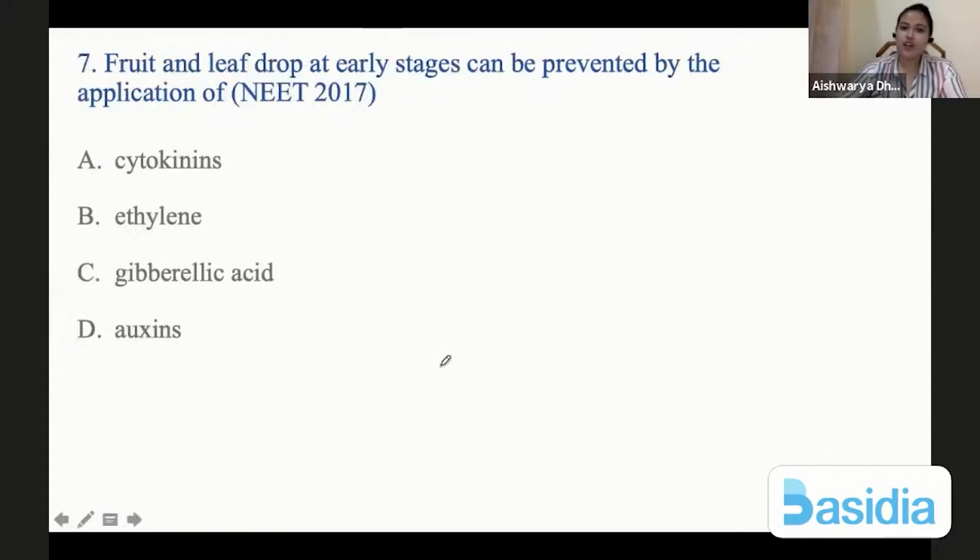Next, fruit and leaf drop at early stages can be prevented by the application of, direct question, auxins. Auxins delay premature falling of plant parts.